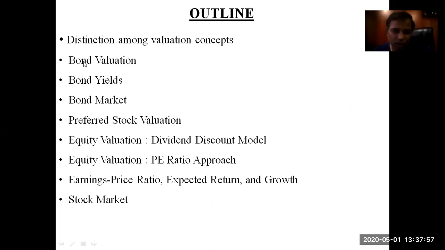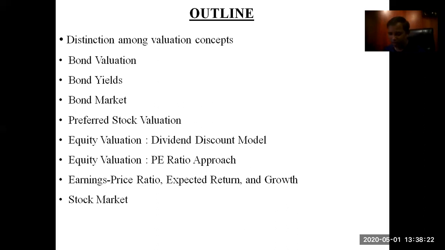It talks about distinction among valuation concepts, identifying the ways to calculate the valuation of bonds, bond yields, that is the return generated from the bonds, and the bond market. These are all about bonds. Then after that, preferred stock valuation, preference shares and all.